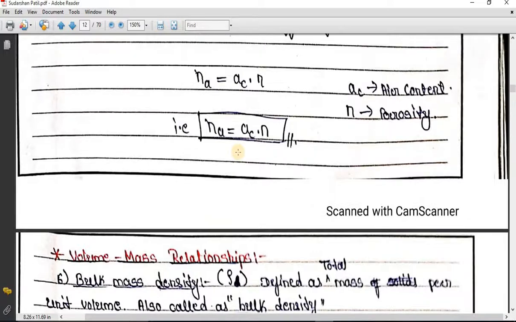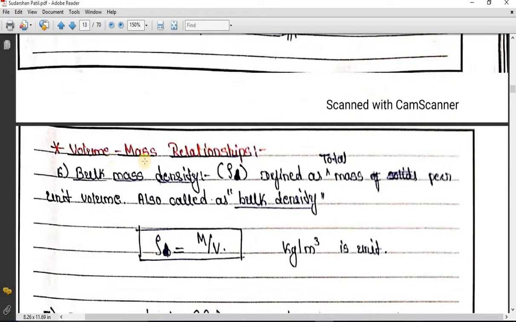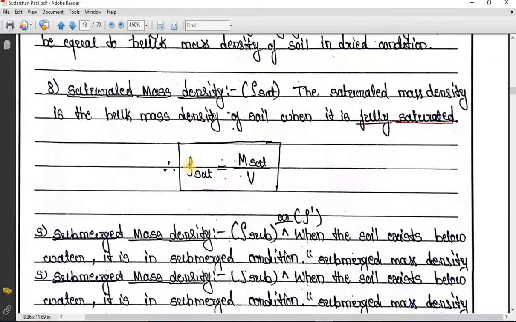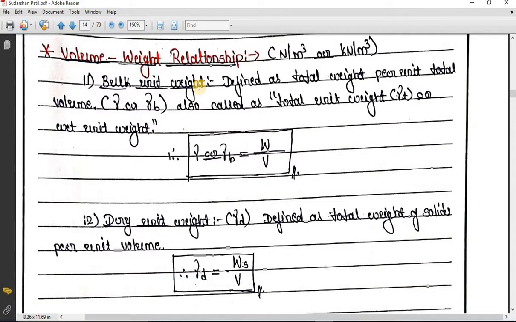So we'll move further. So these are the volume relations. We are studying the index properties. In that we have completed with the volume relations. Now we are going to study volume weight relations. As in the syllabus, they have not mentioned about volume mass relations, but if you study volume weight relations, you can easily understand about the volume mass relations. They both are same. So I am directly going to move further with volume weight relations.